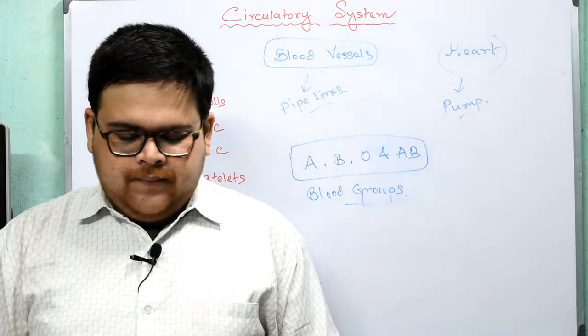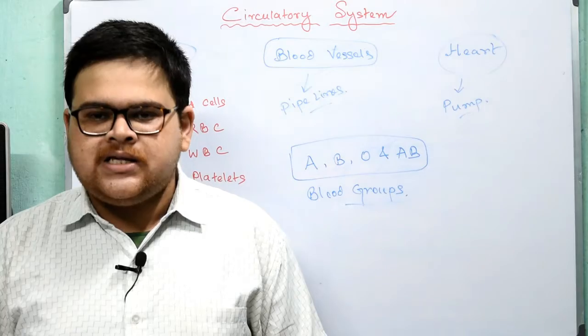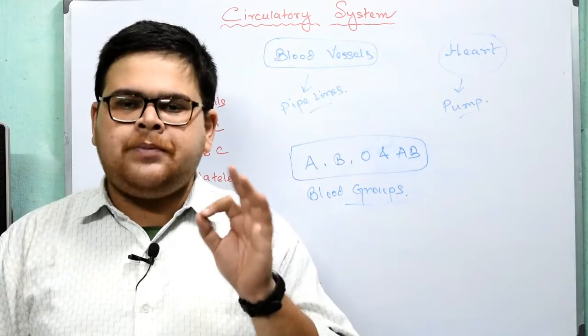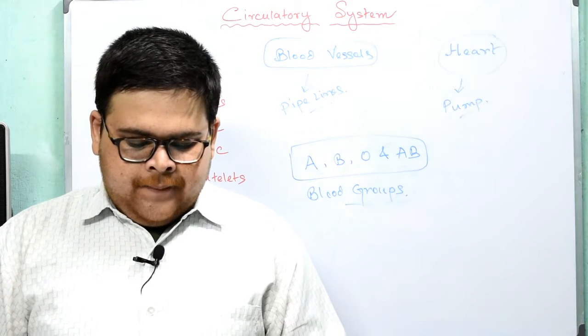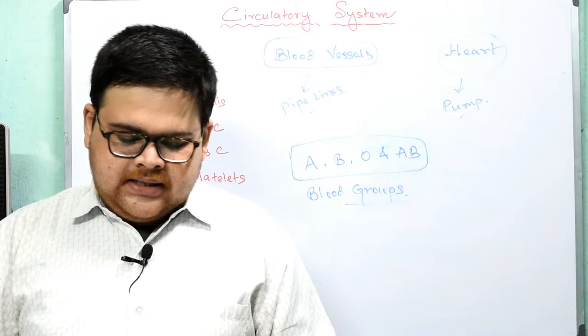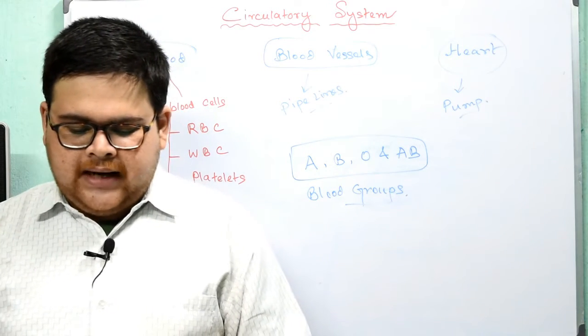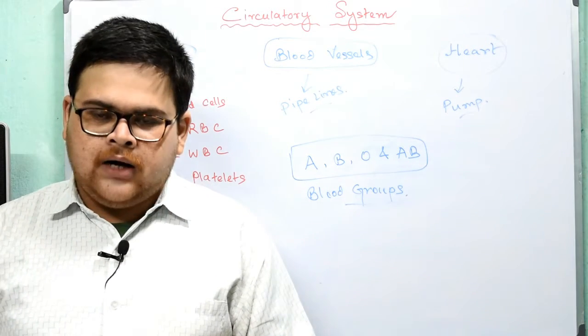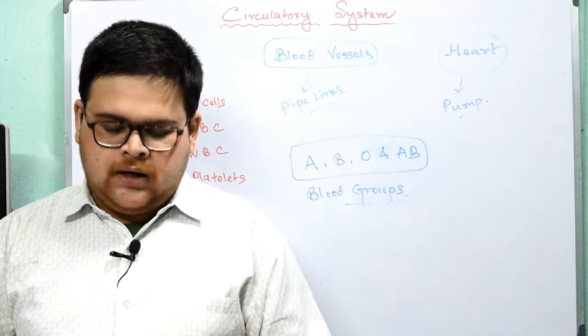blood groups are classified based on a special type of protein called antigens. So how are these blood groups classified? They are classified on a special type of protein which is known as antigen, okay, present on the red blood cell. These antigens are named antigen A and antigen B. A person with antigen A on their RBC has blood group A. Likewise, a person with antigen B on the RBC has blood group B.